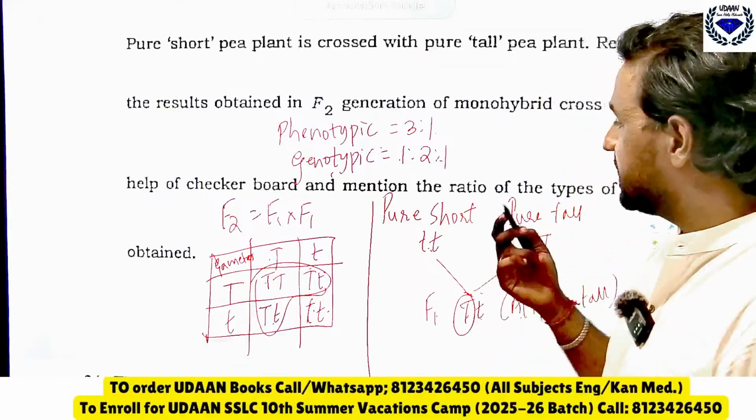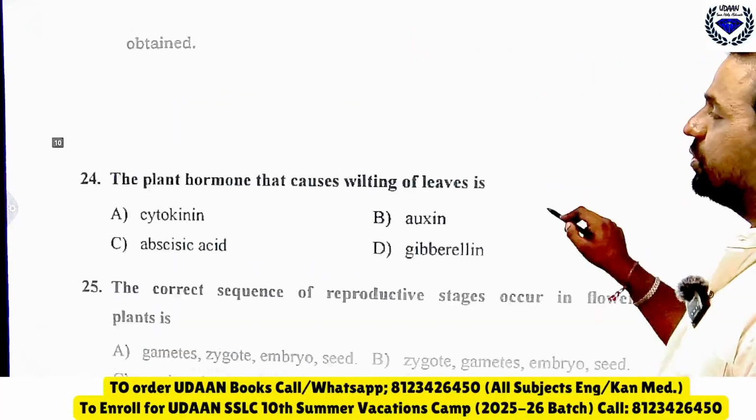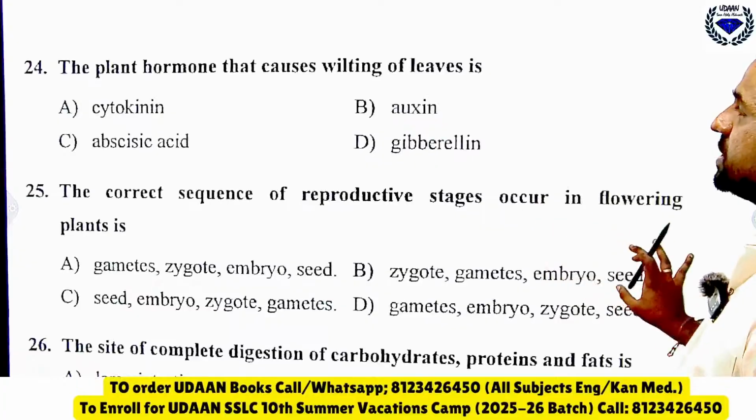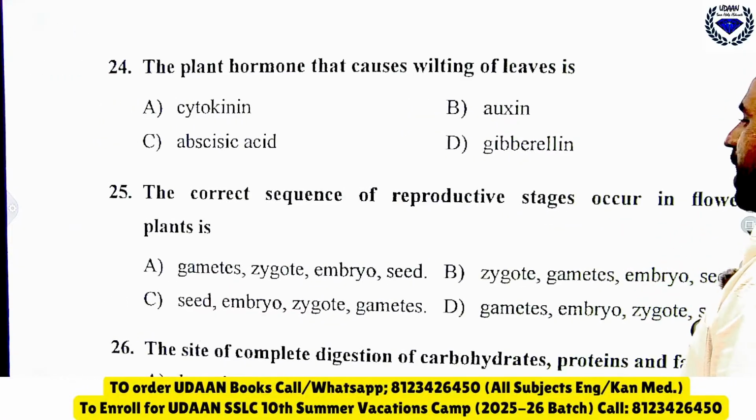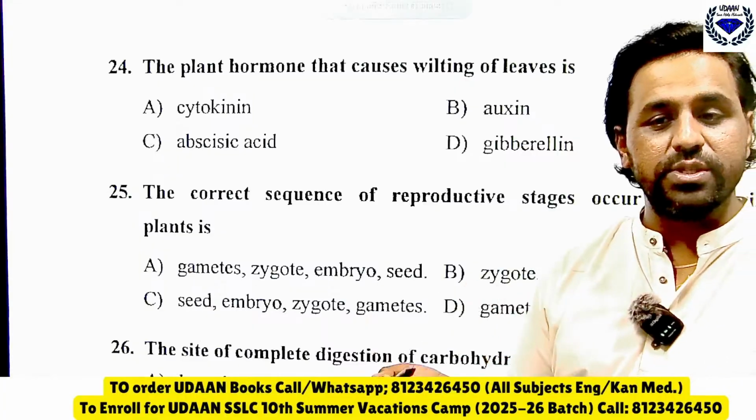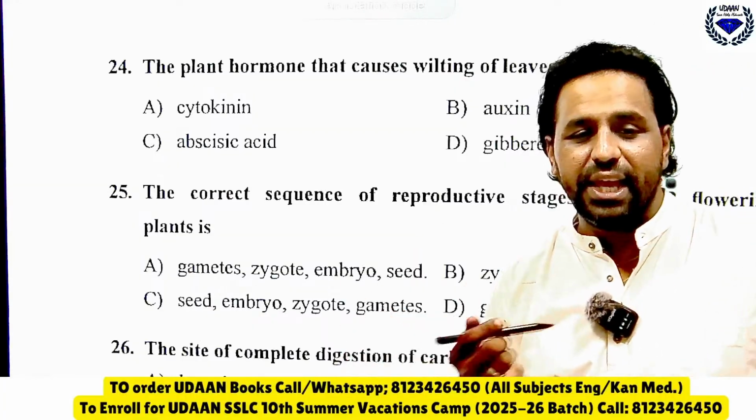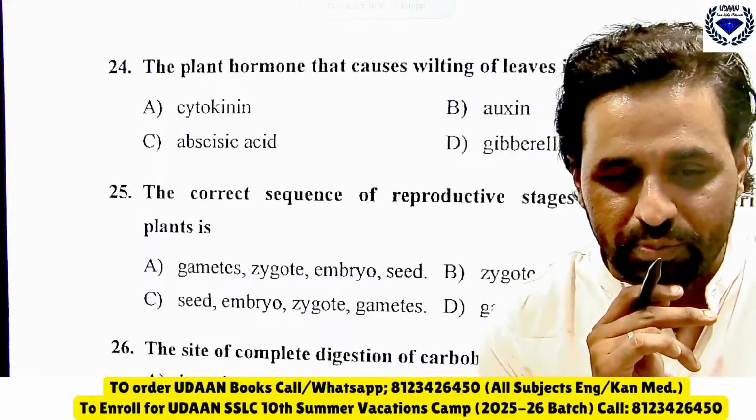Okay, coming to the next one fast. The plant hormone that causes wilting of leaves is... Let me know which is the plant hormone which causes wilting of leaves. You should tell me fast here. Yes Sushma, tell me dear.